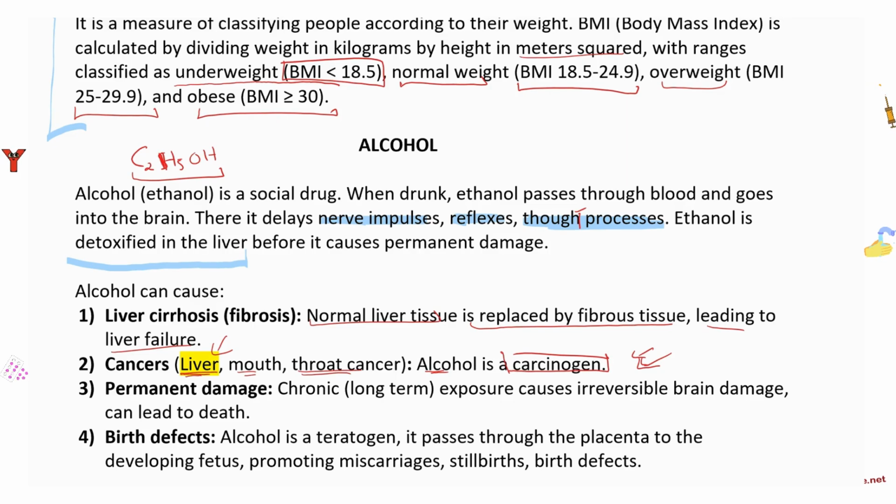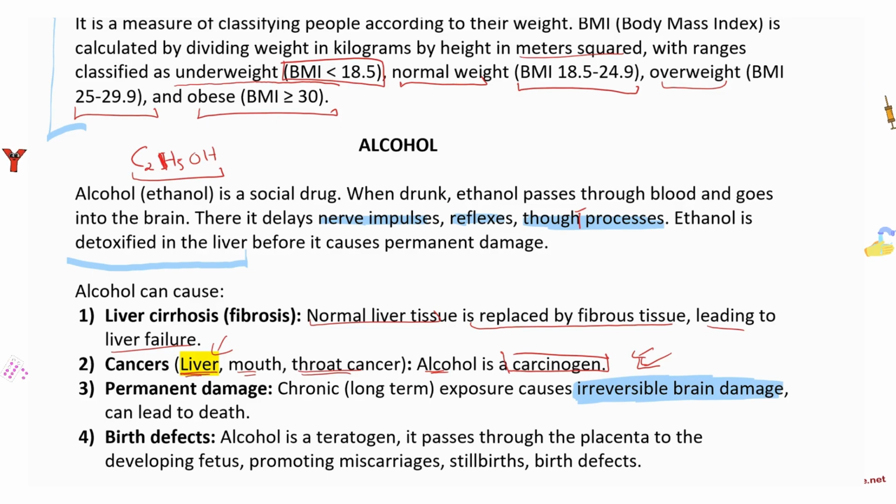Number 3, permanent damage. Chronic long-term exposure can cause irreversible brain damage. This is really, really bad, and occasionally in clinics we see people with this. They have confusion, weird movements with their eyes, and they cannot remember anything, and they cannot even form new memories occasionally. That can result in permanent brain damage.